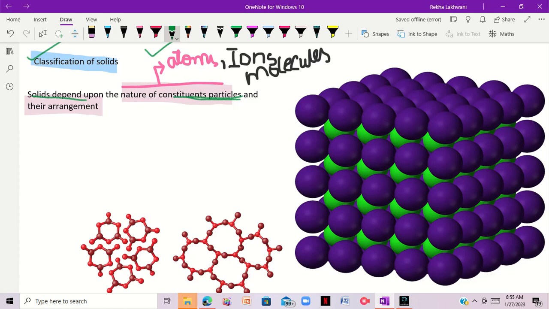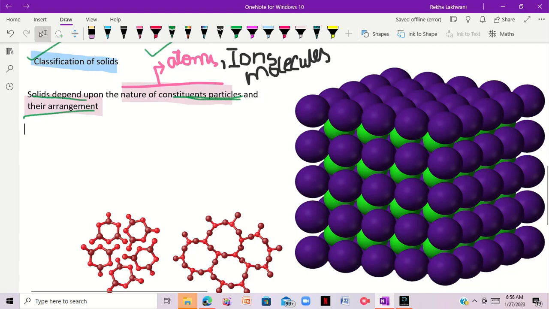It also depends on their arrangement: how they are arranged, their geometry, and the pattern of the arrangement. So solids depend on both of these.